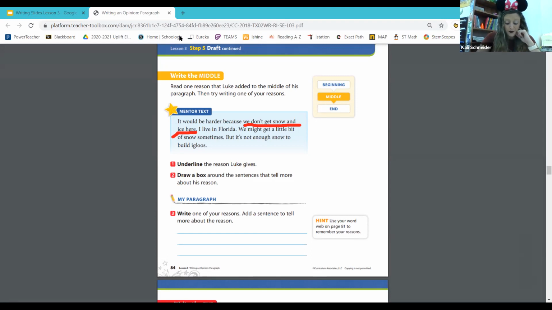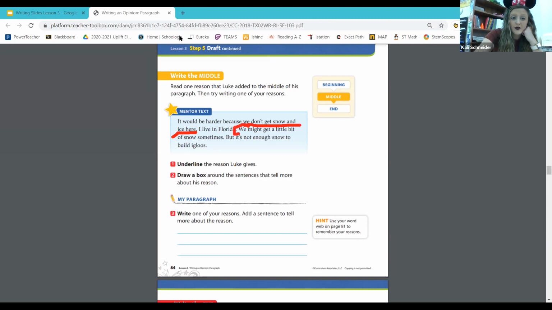The sentence that gives more about his reason gives me more details about it. He says, I live in Florida, but we might get a little bit of snow sometimes, but it's not enough snow to build igloos. I think that's a good detail to help your reader understand.